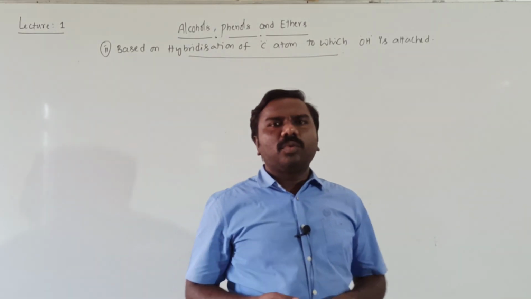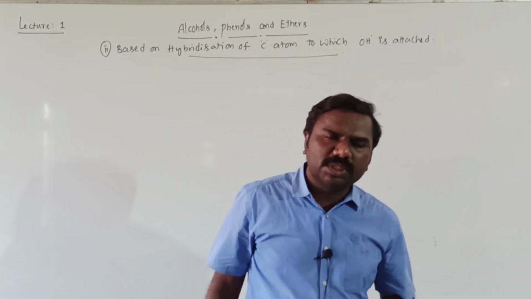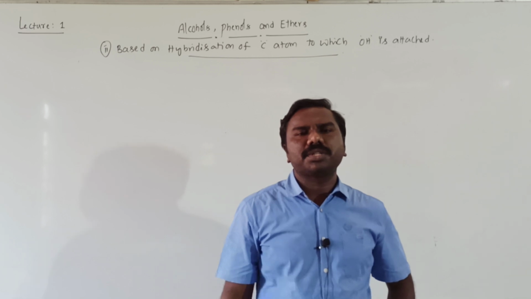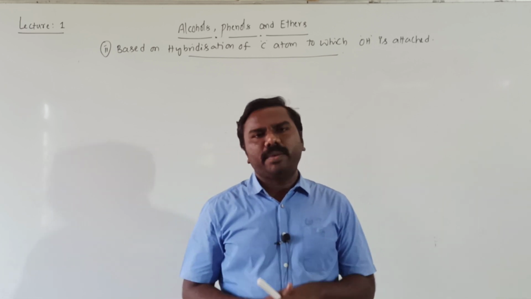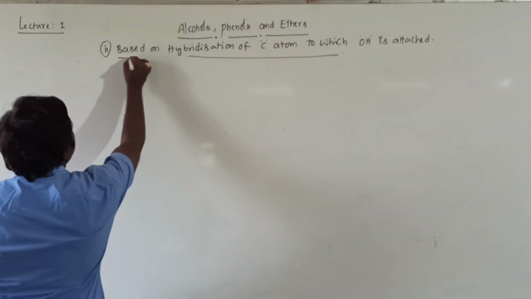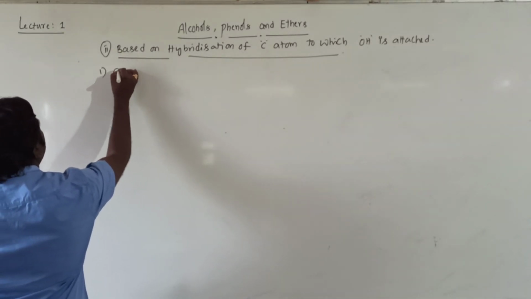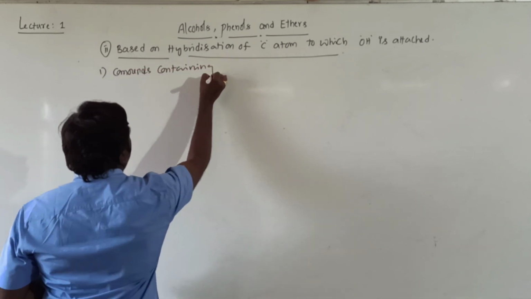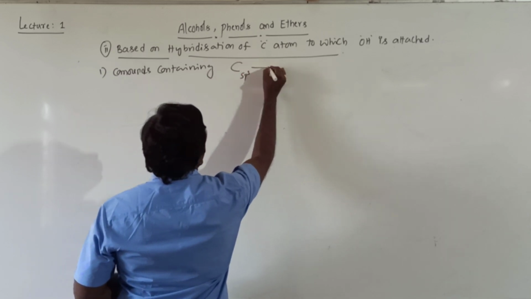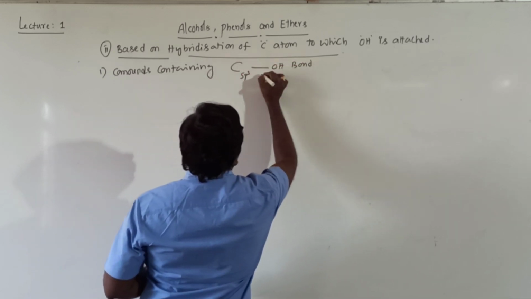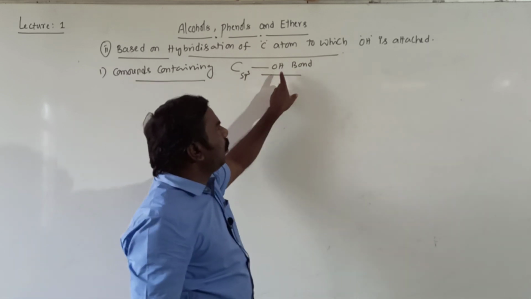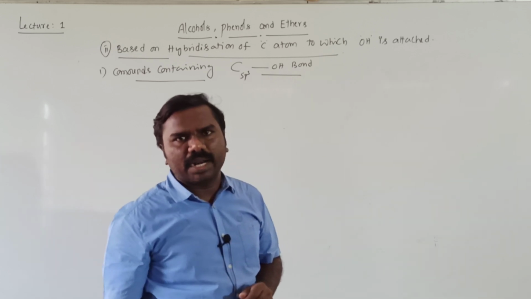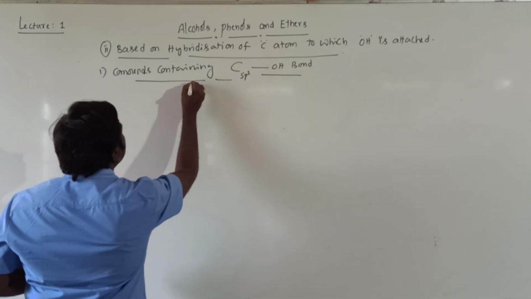It means the OH-attached carbon atom, OH meaning hydroxy group, may undergo sp3 hybridization, otherwise sp2 hybridization. In that, the first one is compounds containing C sp3-OH bond. Right, students? It means the OH-attached carbon atom undergoes sp3 hybridization. These are classified into three types.